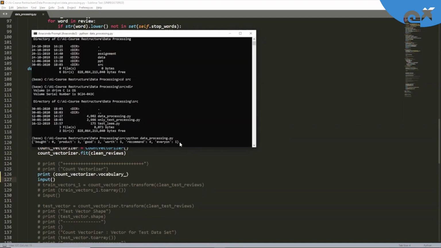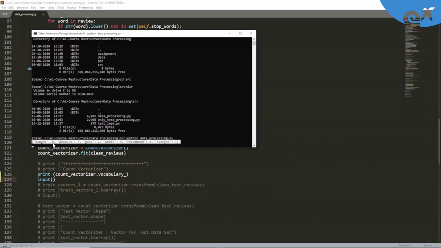So clearly here we can see that words like bought, product, good, worth, recommend, and everyone are going to be part of our feature set, or these are the words which we are going to use when it comes to defining our vectors for the sentences or a string, whatever we have, right? So what is the meaning of these numbers?